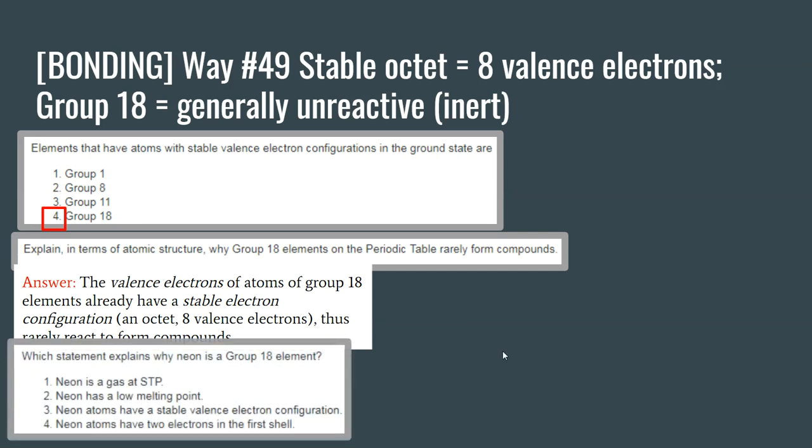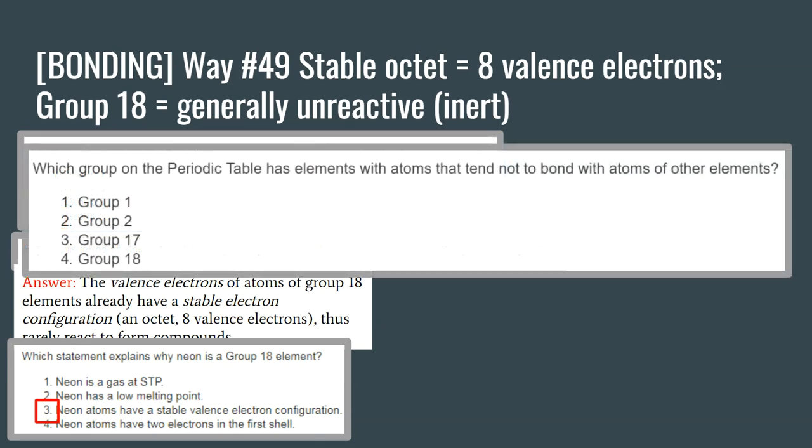Which statement explains why neon is a group 18 element? Remember that elements and atoms are grouped on the periodic table so that elements that are in the same group are chemically similar. Thus, neon tends to be in group 18 primarily because it has a stable valence electron configuration. It already has 8 in its outer shell and is therefore stable and happy.